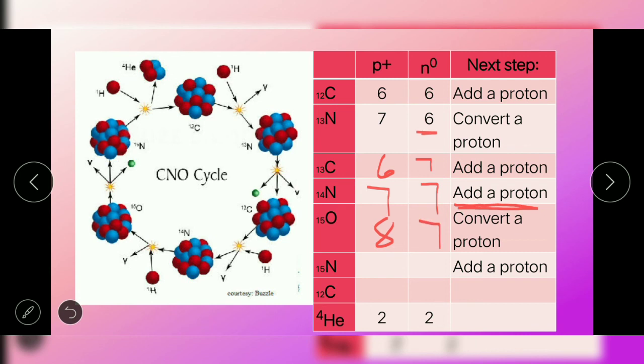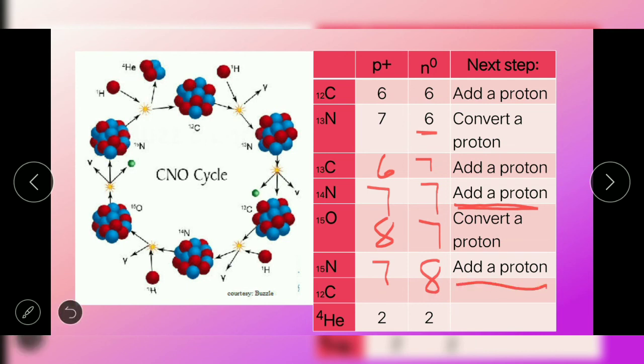Next step is the conversion of a proton. So a proton here will be converted into a neutron. Again, a proton will be converted into a neutron. So this will give us 7 protons and then 8 neutrons. So this will give us nitrogen with the atomic mass of 15, because 7 plus 8 will give us 15.